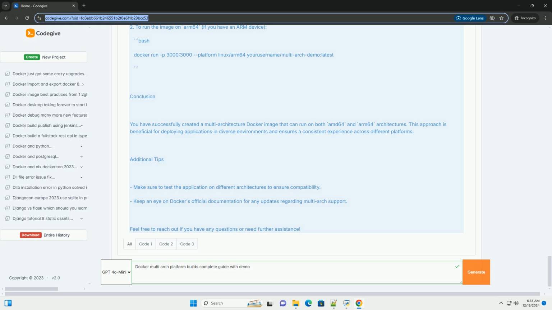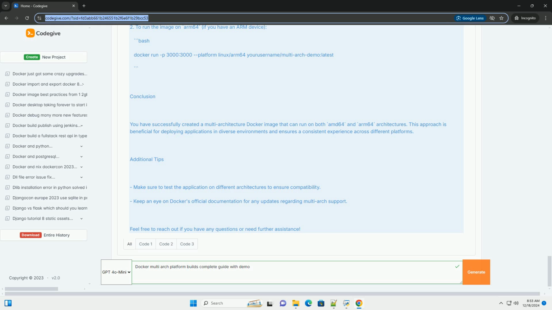4. Build the image for multiple architectures. Bash: docker buildx build --platform linux/amd64,linux/arm64 -t yourusername/multi-arch-demo:latest --push . Replace your username with your Docker Hub username. The --push flag uploads the image to Docker Hub.